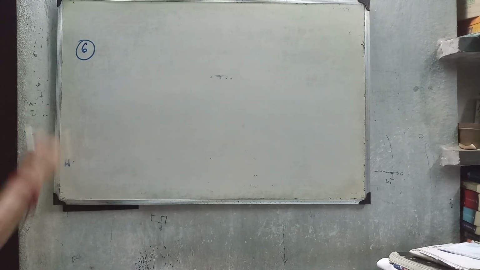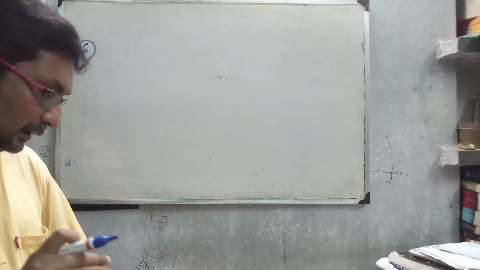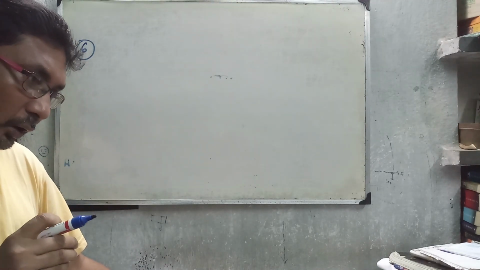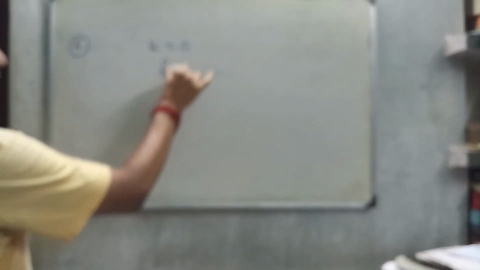Next question, a very interesting question. I will tell you the options here, as the question is very interesting and you should follow the options when you solve the problem. A car starting from rest, that is initial velocity u is 0, is accelerated at the rate of f, covering a distance s in the first case.